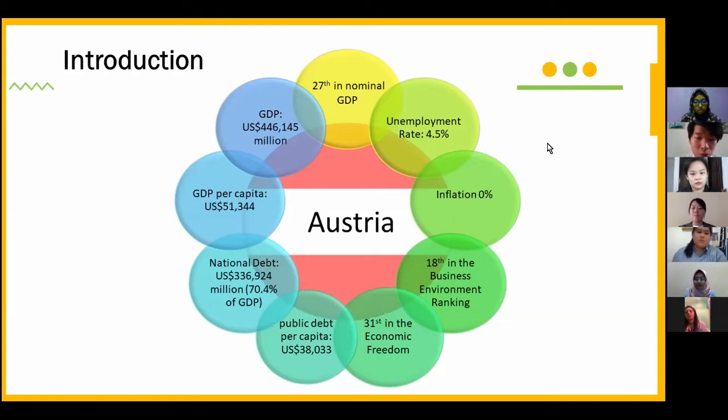The accumulated inflation in 2023 remains at 0%. In March 2020, the unemployment rate in Austria was recorded at 4.5%. According to the Index of Economic Freedom by the Heritage Foundation in 2019, Austria scored 72 out of 100 for economic freedom, which is 31st rank in the world ranking. Its business environment ranking scored 7.62, which is 18th highest in the world.